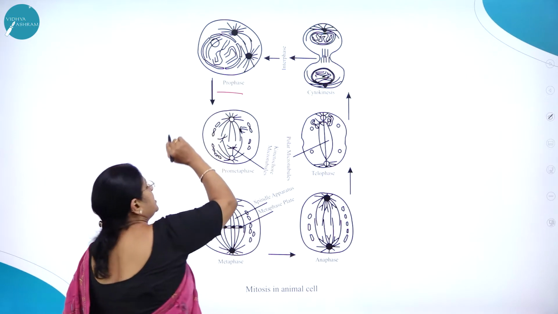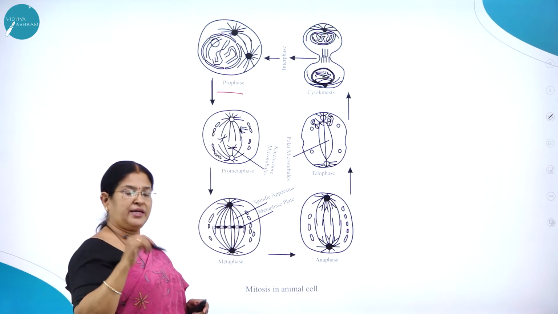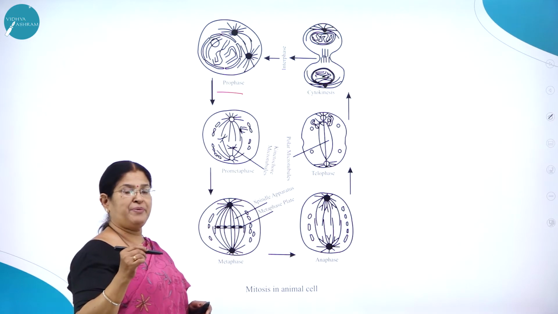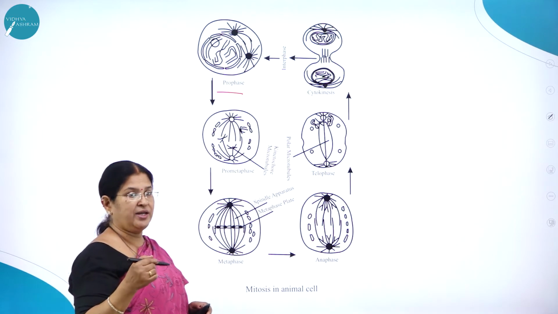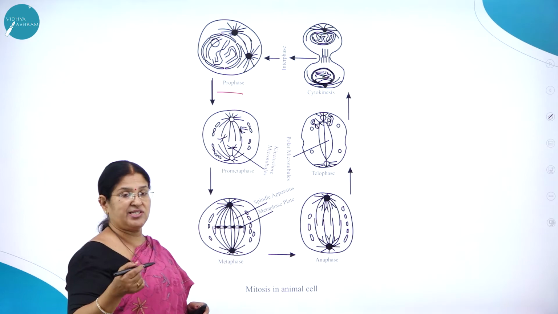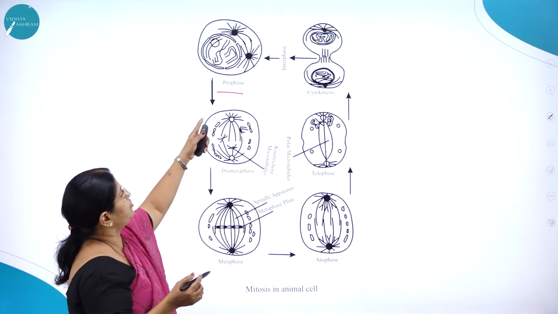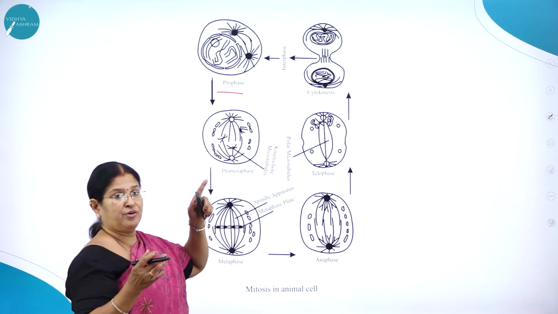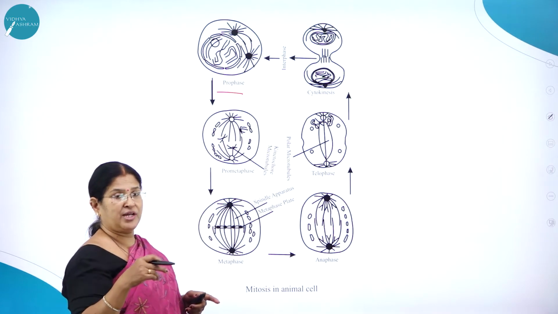So here you can see, as we have already studied in mitosis, what is the first stage? Prophase. Here you can see in the prophase, in interphase, the chromosomes will appear like thread-like structures called chromatin. And in prophase, they start condensation, thickening of chromosomes, which will lead to what? The thickening of chromosomes and the disappearance of the nuclear membrane.